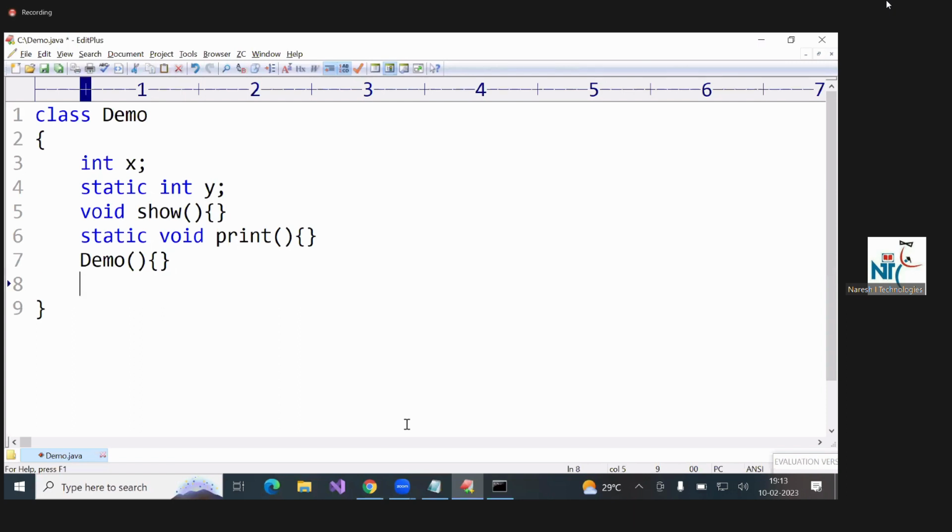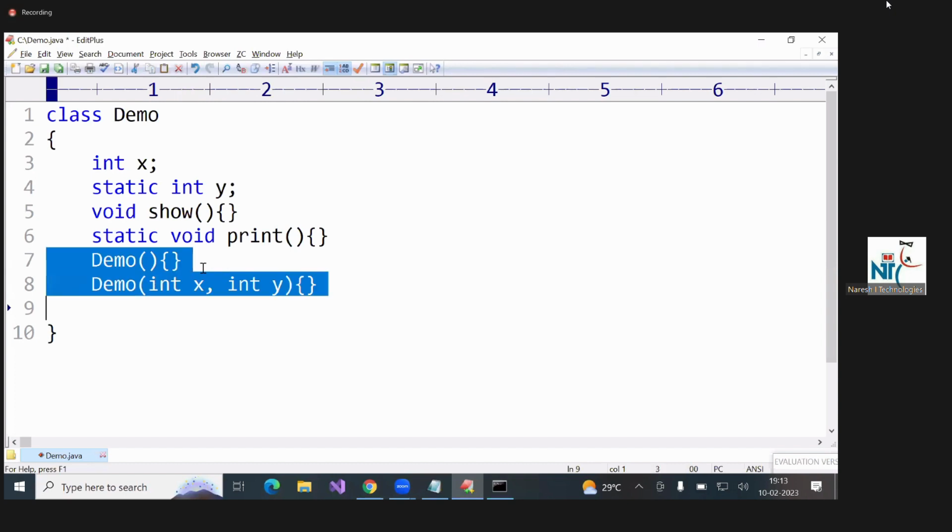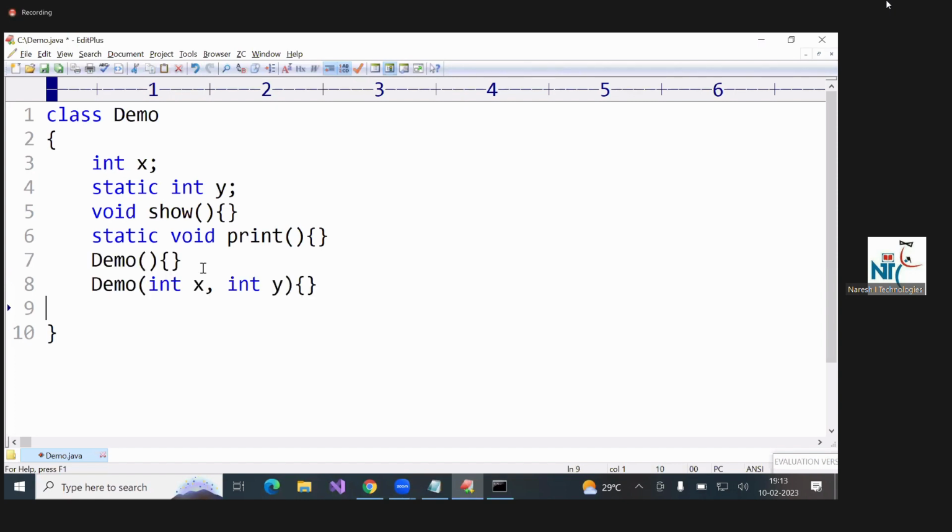Constructor. What is constructor? Class name and method name are the same, and no return type. It is default constructor, parameter constructor. Default constructor. Now, it is parametered constructor. Can I write more than one parameter? Yes. Can I write both the constructors in one class? Yes. This concept is called constructor overloading. Okay. What is this?